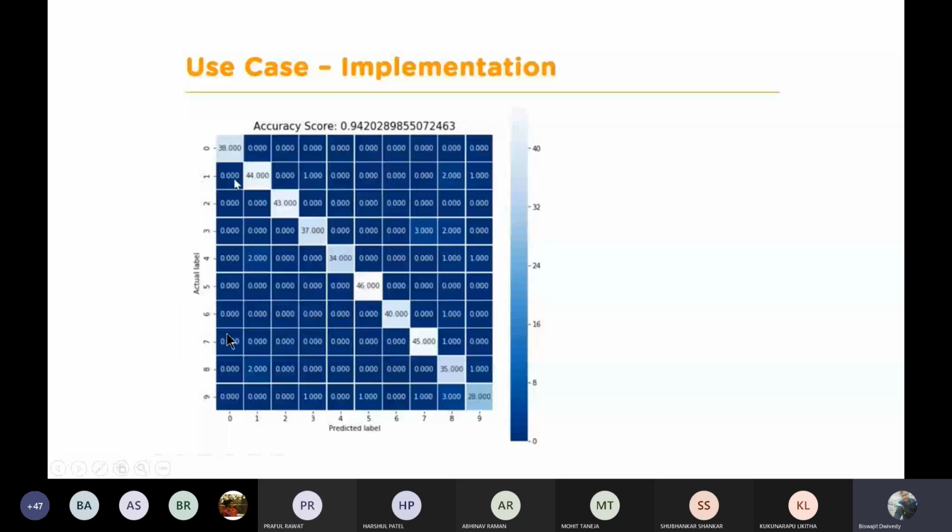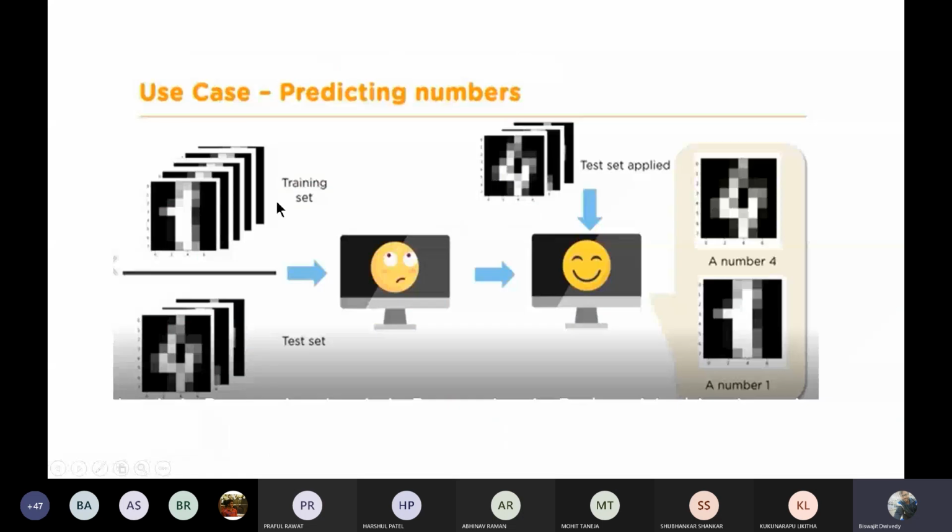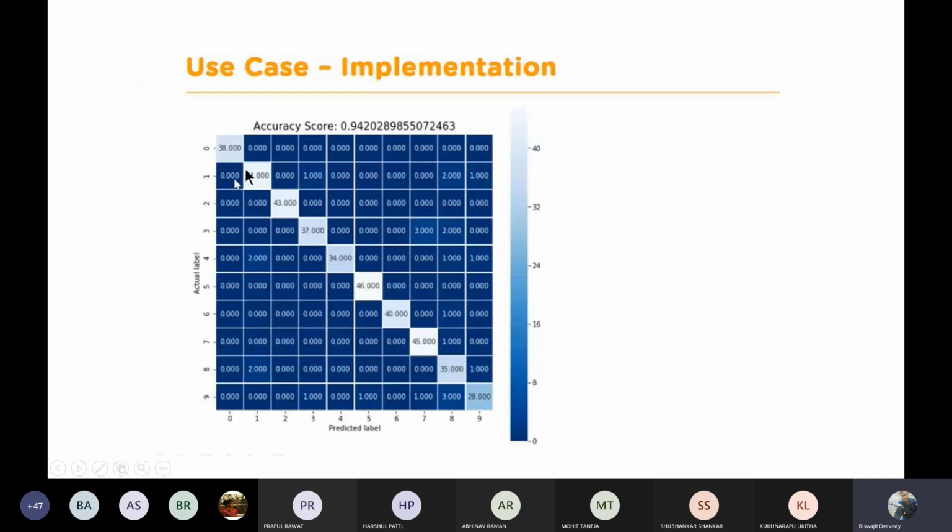What do you mean by that? Suppose in your data set there are several digits or numbers, and we are going to find out what those numbers are. We have evaluated that, and the evaluation has been recorded here. You can see there are some diagonal values shown in white color.